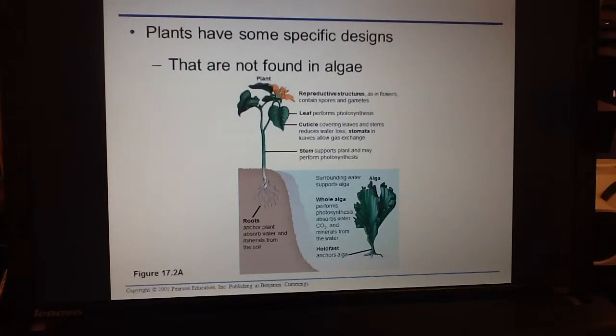Now, this is important because all of these adaptations allow them to be on land versus being completely submerged in water. Whereas an algae does photosynthesis, it absorbs water, CO2, and minerals. It's actually getting that from the water environment. It doesn't have to have a specialized cell to do that. And it has a holdfast, which is kind of how it anchors itself into the bottom of the aquatic environment, whereas plants have their true roots that not only hold them in place, but help absorb the water and minerals for them from the ground that they're in.